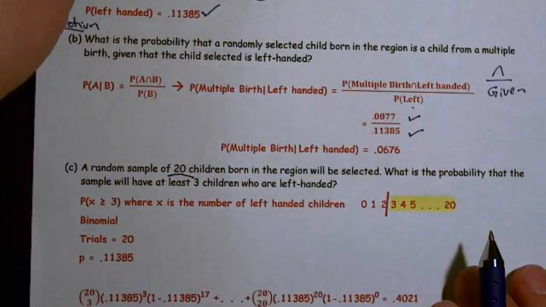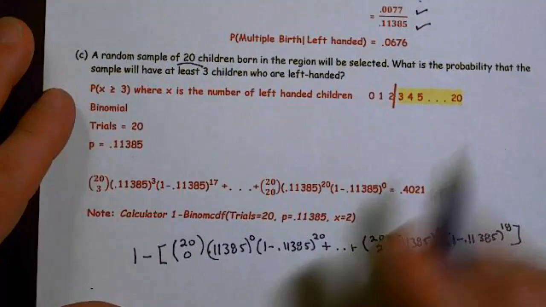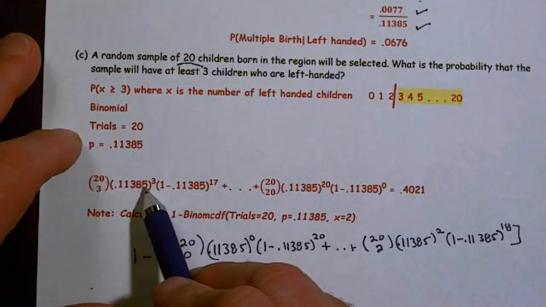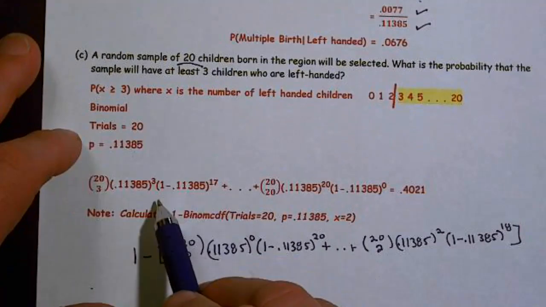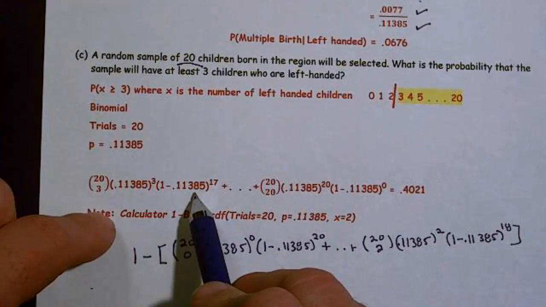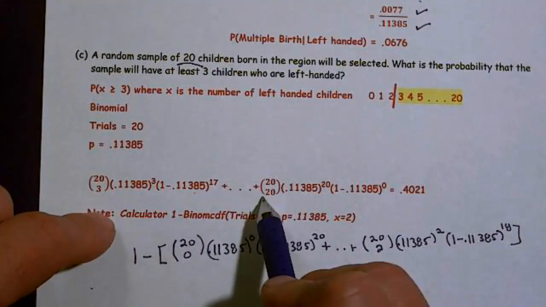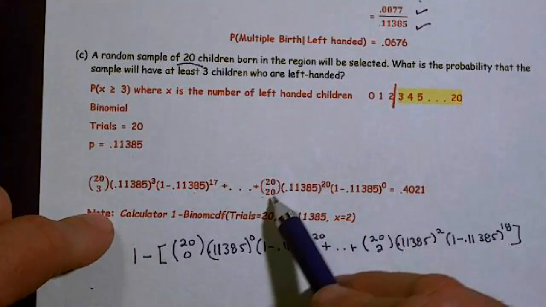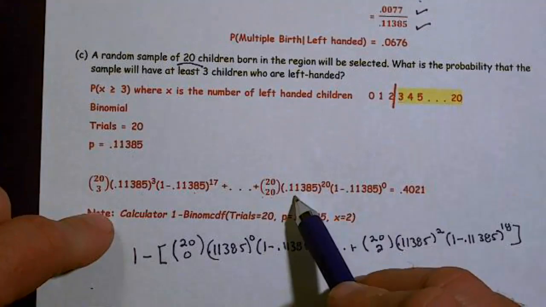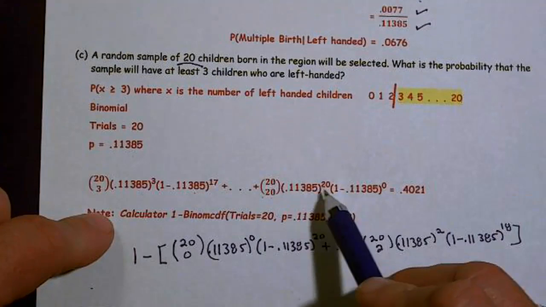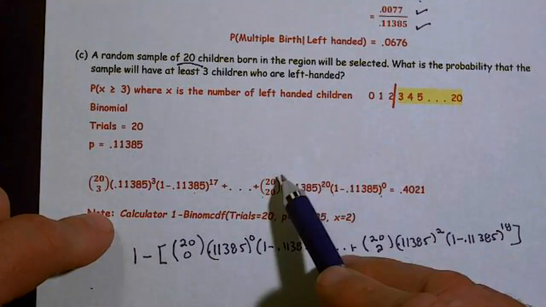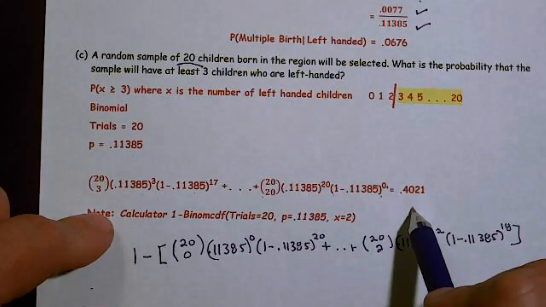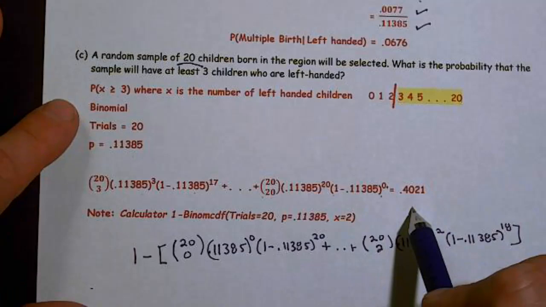So for my work shown, I went 20 choose 3. There's my probability. And 20 minus 3 is 17. And notice it's 1 minus the probability. Plus, dot, dot, dot, plus. So that was the first one, 20 choose 3. Then I need 20 choose 20, 0.11385 to the 20th power, 1 minus that, and then 20 minus 20 is 0. On the calculator, I get 0.4021, and I'll show you that in just a moment.